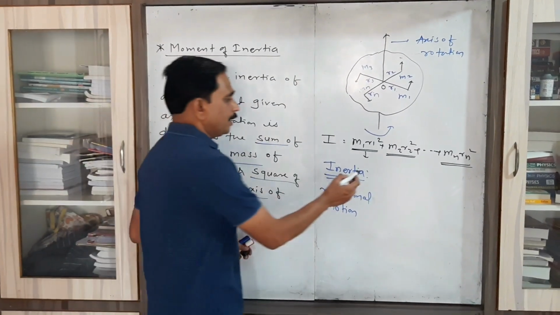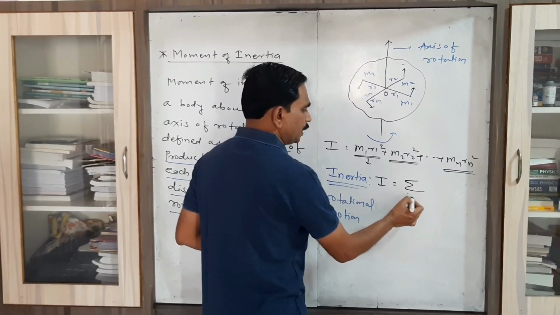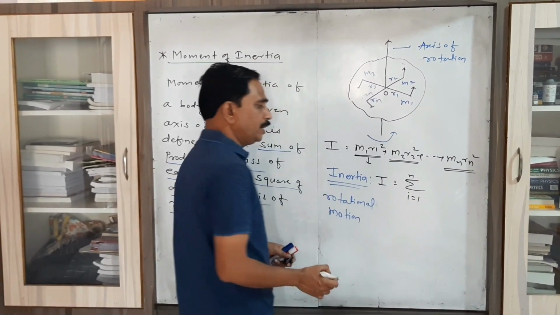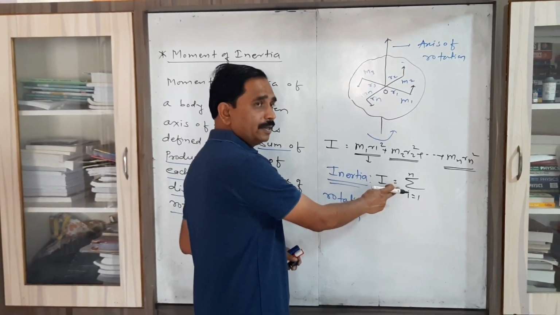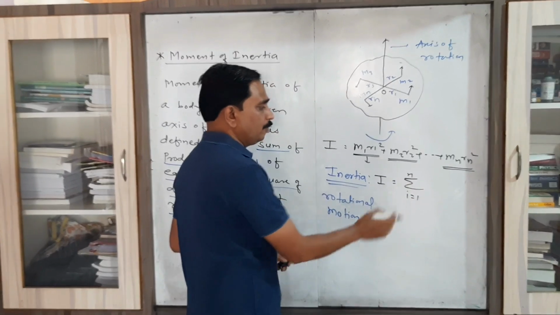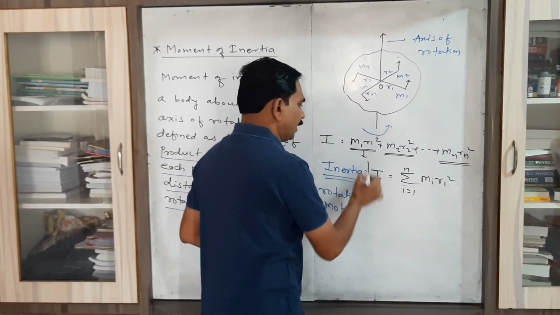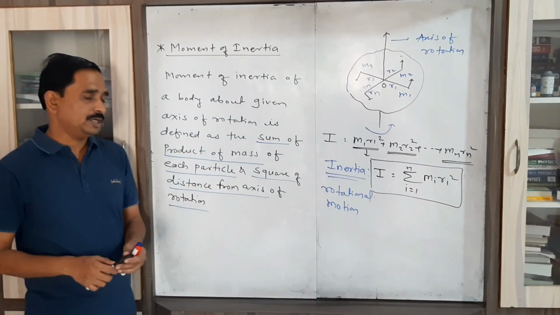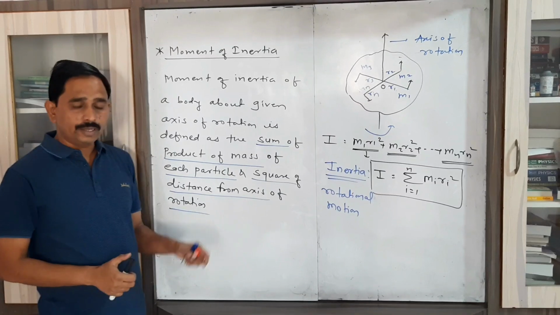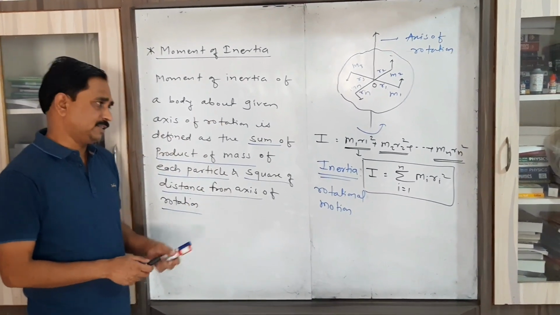So we can write I equal to summation from i equal to 1 to n of mi ri square. This is the representation of the moment of inertia of any-shaped rigid body about the given axis.